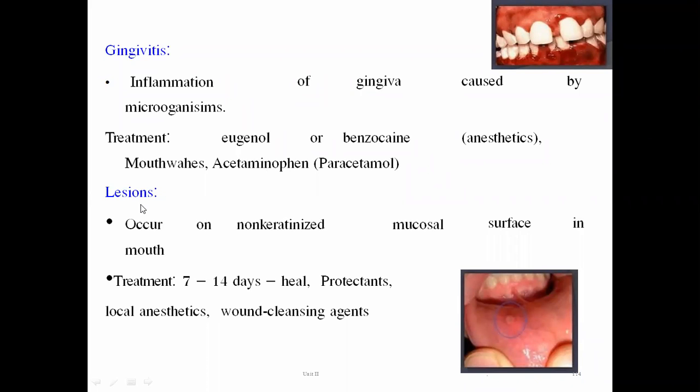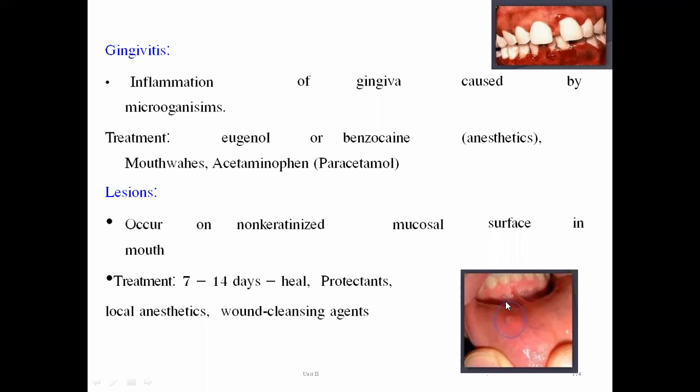Now, the next problem associated with the mouth and teeth is lesions. Lesions means mouth ulcers, from a procedure or an allergic reaction. They occur on the non-keratinized mucosal surface of the teeth. This is again another problem associated with tooth procedures.